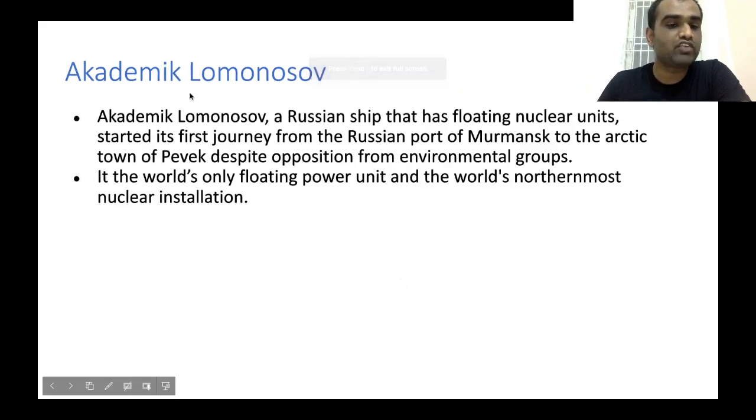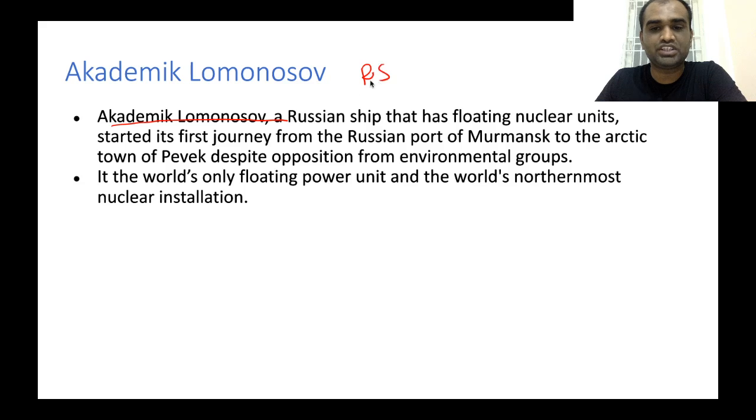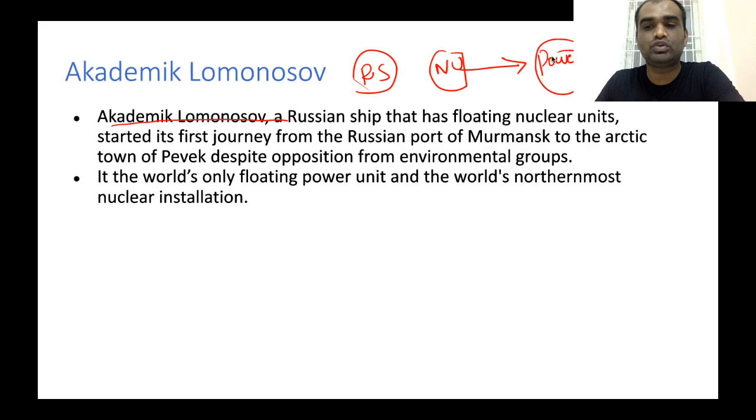Now, the next topic that we'll be looking at today is Academic Lomonosov. Now, this Academic Lomonosov is a Russian ship that has floating nuclear units. Clear? Now, what is the purpose of these floating nuclear units? The purpose of these floating nuclear units is to provide power to any type of island or any type of ship that is being attached to this particular ship.